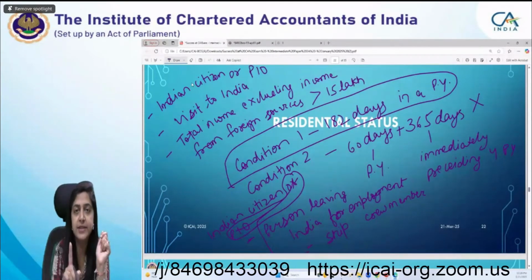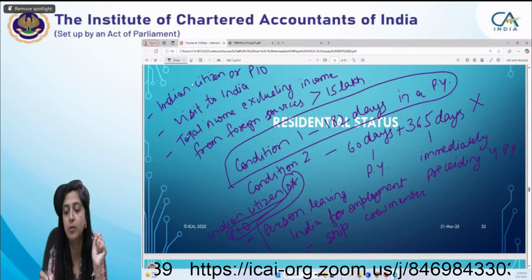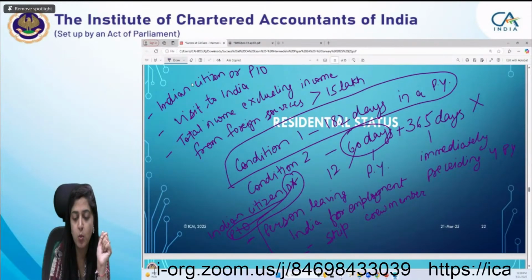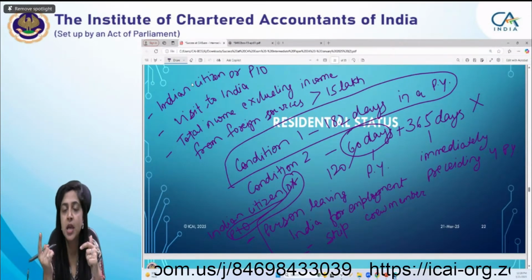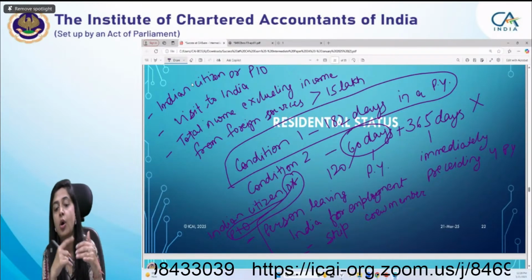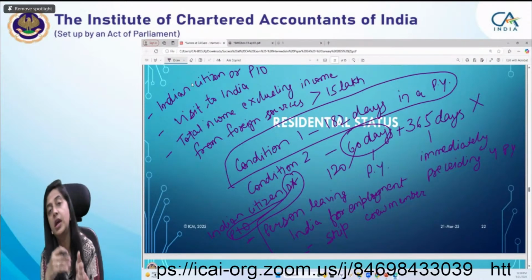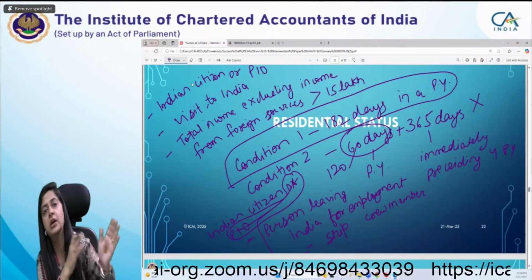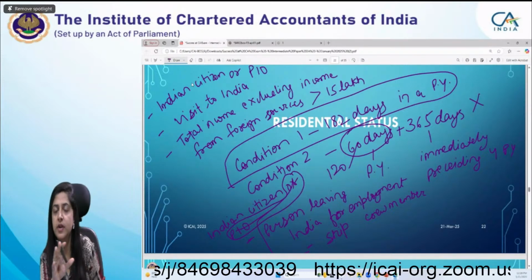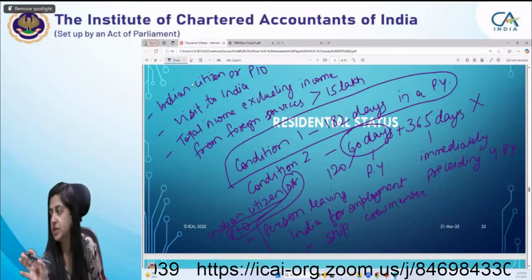He has not done away with the second condition. This second condition will be modified. What will be the modification? Instead of this 60 days, it will be 120 days. It means either he has to be in India for 182 days or more, or 120 days or more in the relevant previous year, and 365 days or more in the immediately preceding 4 previous years. If any of the conditions is satisfied, then he will be a resident in India. Is it clear, students?